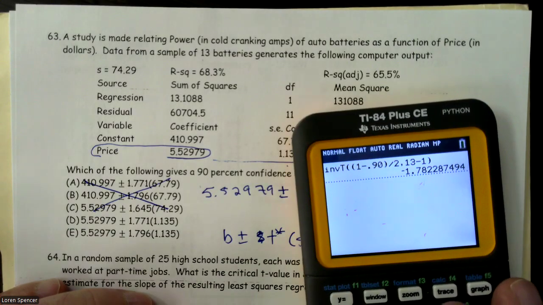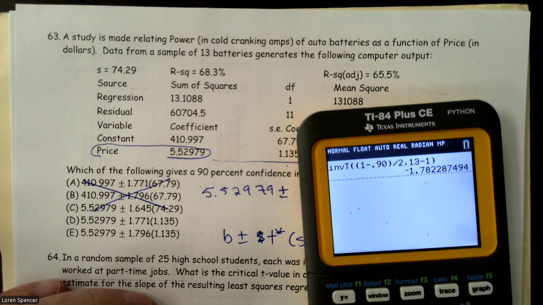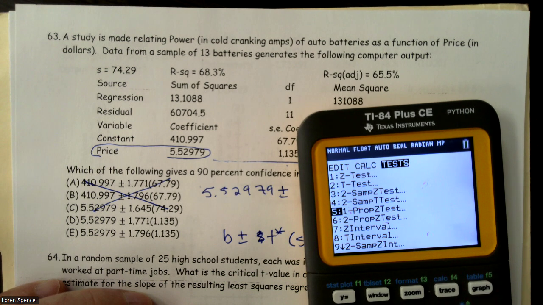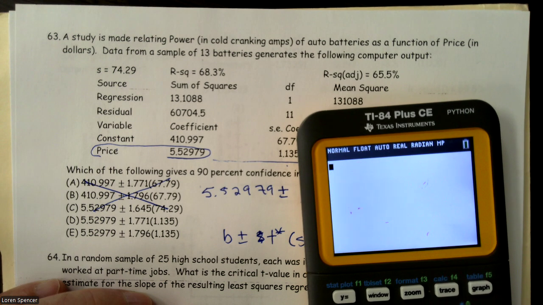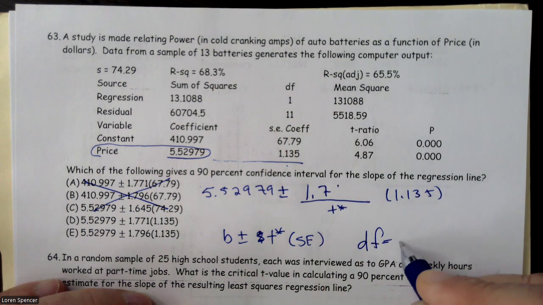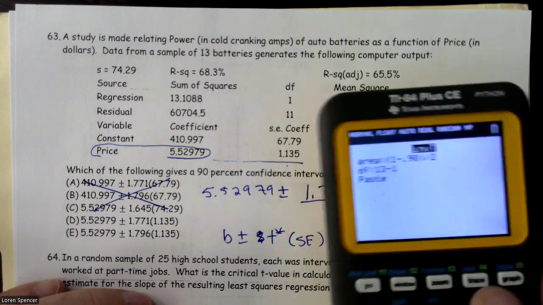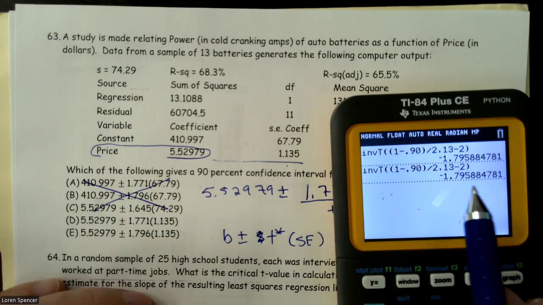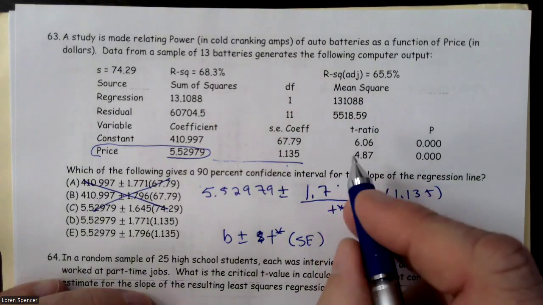Well, that's interesting. Oh, I did not type in, let me do that again. Second vars, inverse T, degrees of freedom. Degrees of freedom for slope is n minus 2, and I typed in 13 minus 1. So I need to change that to 13 minus 2. There we go, and we get 1.7958.